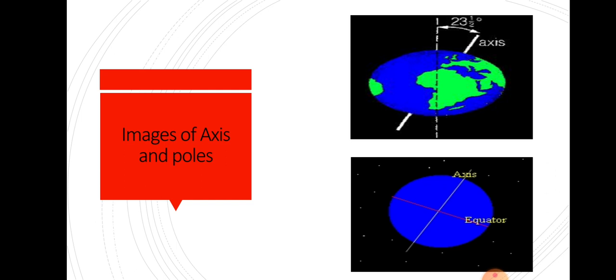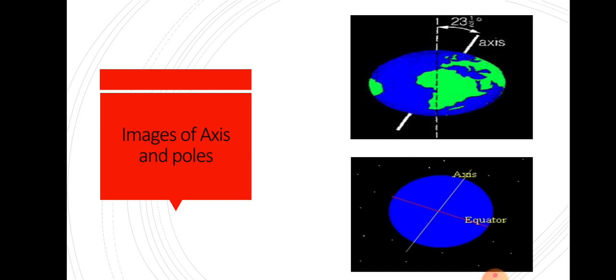So you can see in the diagram, this is the diagram of earth, and the needle-like central line passing through the middle of the earth, not the dotted one, the tilted one. This is called the axis, the tilted line that is passing through the earth on two sides. At the topmost side, it's called the North Pole, whereas the lowermost side is called the South Pole, and it is tilted. The earth is not straight, it is tilted at 23.5 degrees. If you measure the degree, you will see the 23.5 degrees.